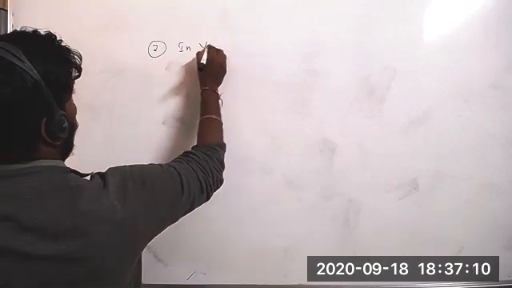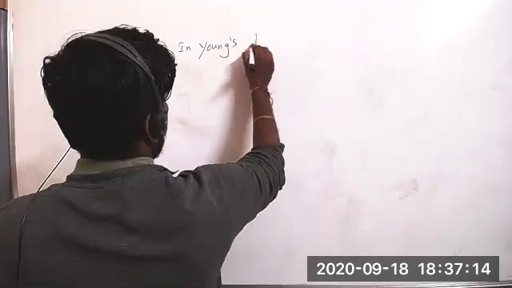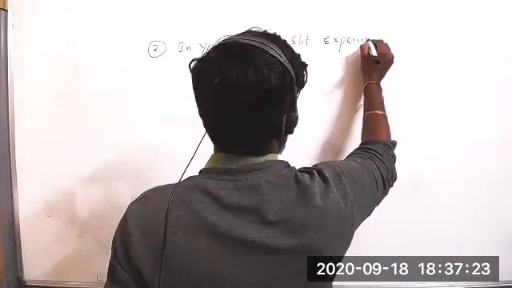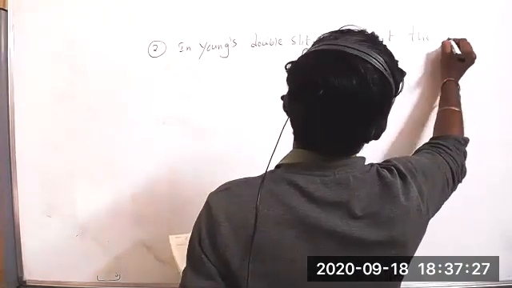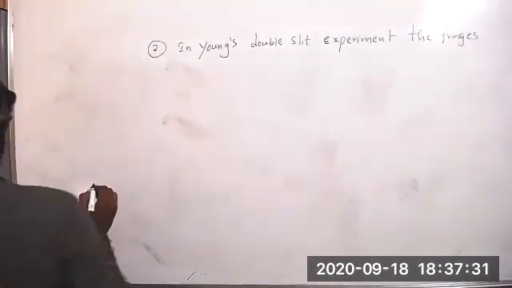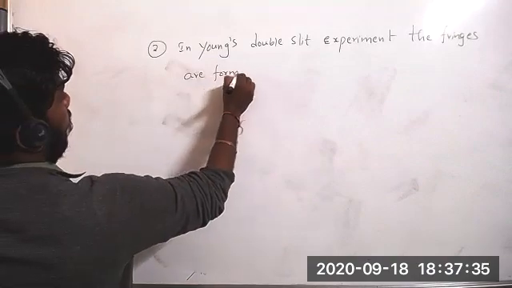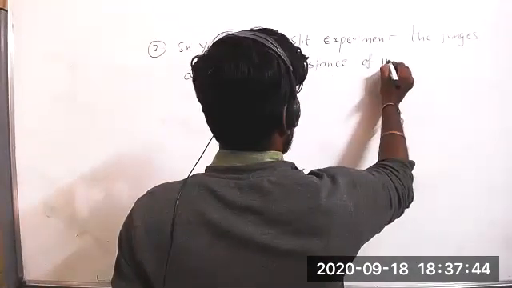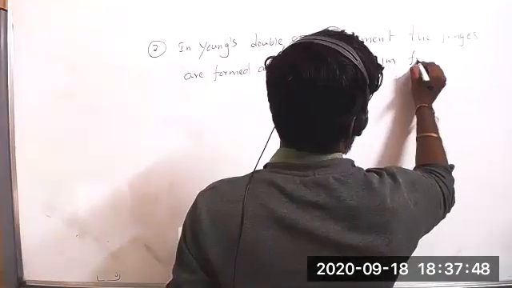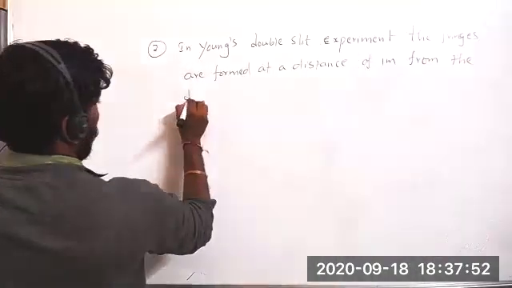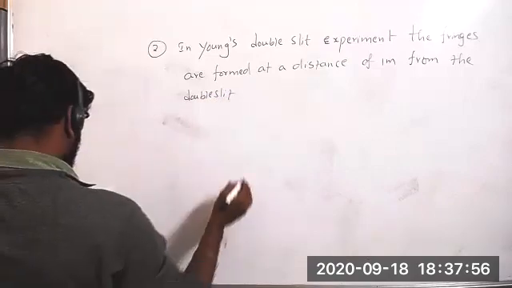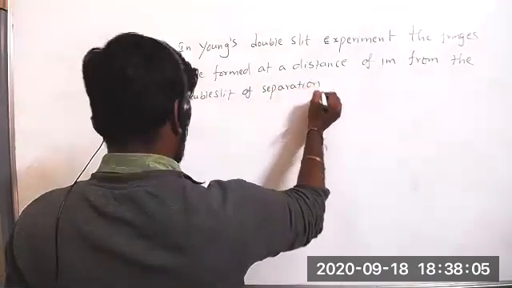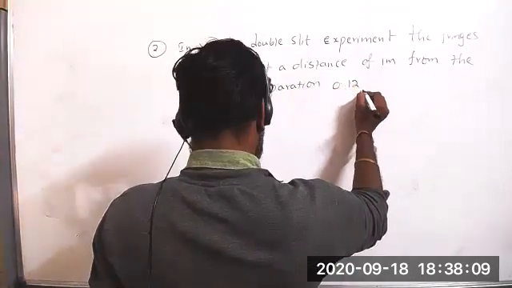In Young's double slit experiment, the fringes are formed at a distance of 1 meter from the double slit. The slit separation is 0.12 millimeter.